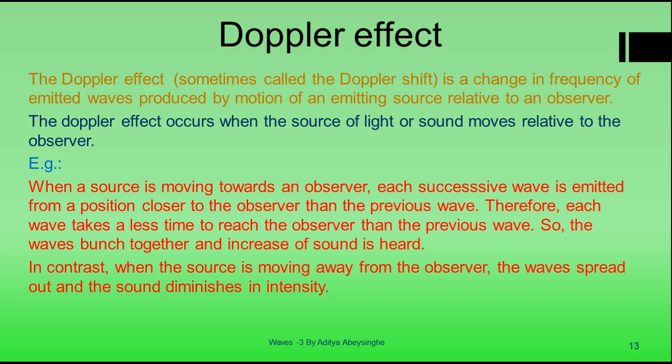In the case when the source is moving away from the observer, the waves spread out and the sound diminishes in intensity. When the train moves away from the observer, the distance the sound travels within a unit time increases as the train proceeds away from you. If the train is initially 3 meters away from you, and at the next second it is 5 meters away, the distance the sound has to travel through the air to you is higher, and at 10 meters away, the distance the sound has to travel is higher still.